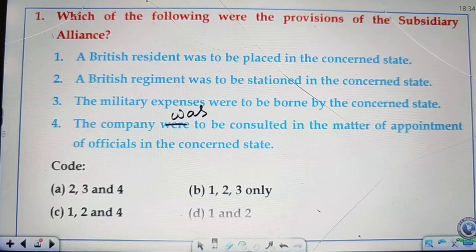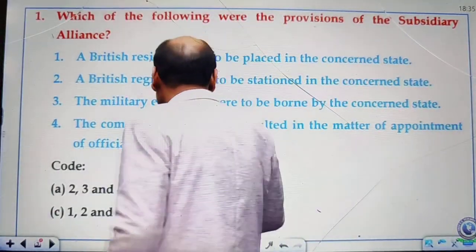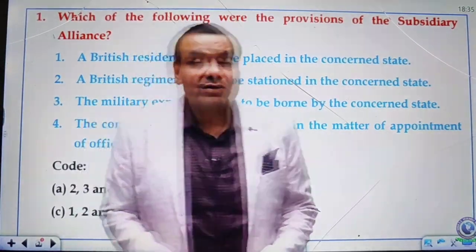There are a total of 4 statements. Choices: A, 2, 3 and 4; B, 1, 2 and 3; C, 1, 2 and 4; D, 1 and 4. So my friends, be fast and try to answer the question. Yes, B. Correct answer. My friends, you have selected the right choice.